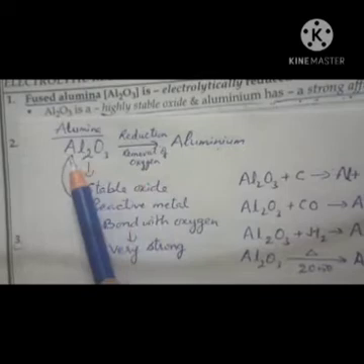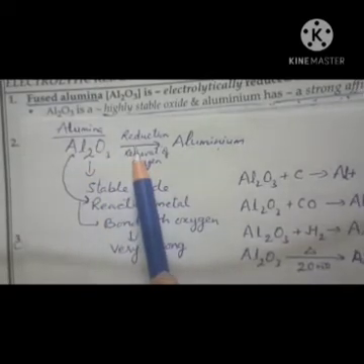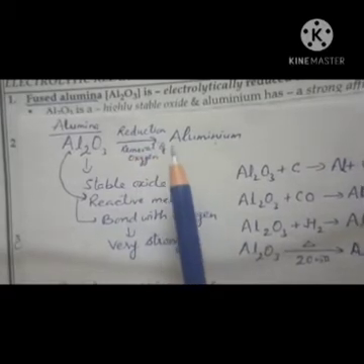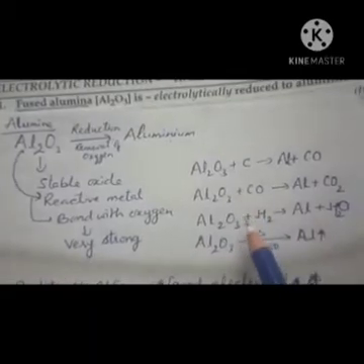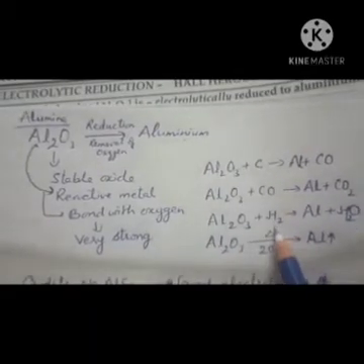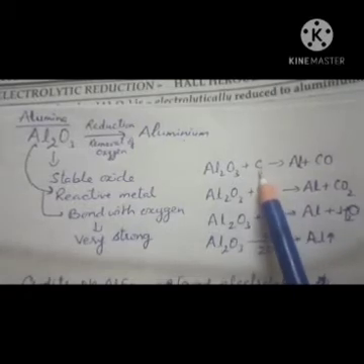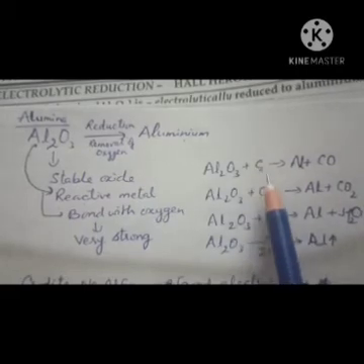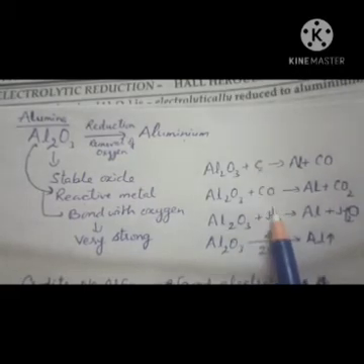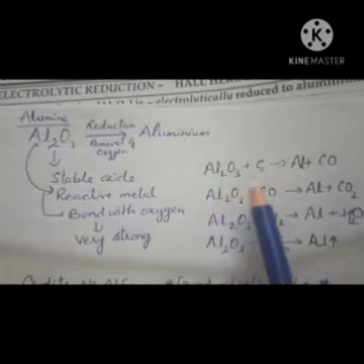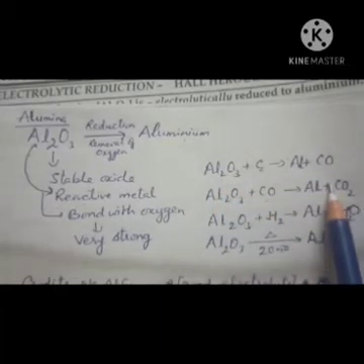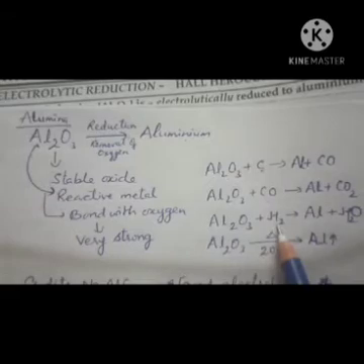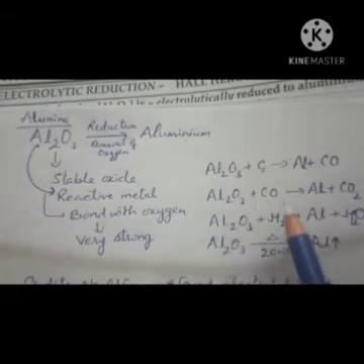That is why this fused alumina is reduced by the electrolytic method. And which method do we use? Hall-Héroult process. Some question may ask whether we can use reducing agents. Just learn these reducing agents: carbon or coke, carbon monoxide, and hydrogen. These are the three reducing agents which are used in metallurgy to reduce metallic oxide to metal. In the case of zinc metallurgy or iron metallurgy, we use reducing agents to convert metallic oxide to metal.